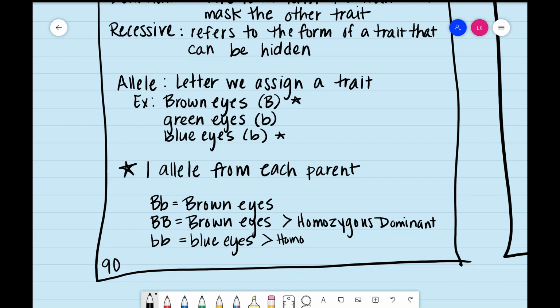Again, homo meaning same. We've talked about that several times this year as a prefix. And then the other one has one of each allele, a capital and a lowercase. We are going to call that heterozygous. Hetero meaning different.